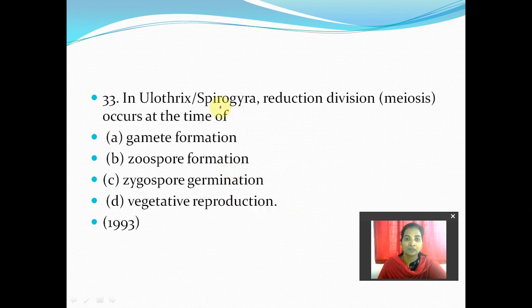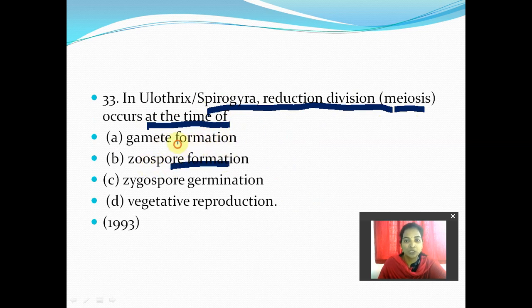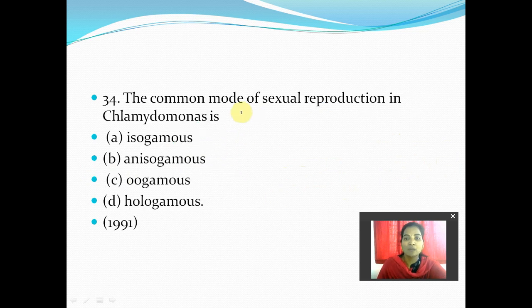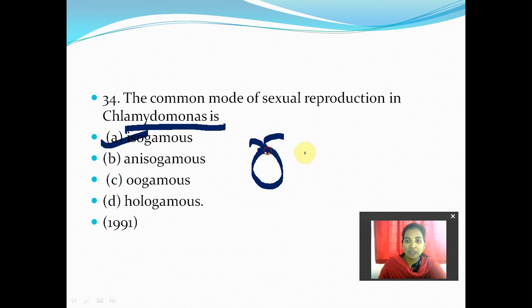Next, 33: in Ulothrix and Spirogyra, reduction division, that is meiosis, occurs at the time of what? Either gamete formation, zoospore formation, or zygospore formation. Zygospore formation, so this is the zygote. During this, meiosis takes place. Next, 34: a common mode of sexual reproduction in Chlamydomonas is isogamous only, because they are flagellated and have the same kind of nature. Isogamy is how they differ.